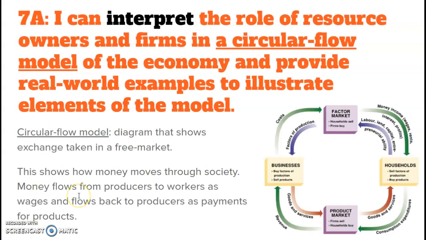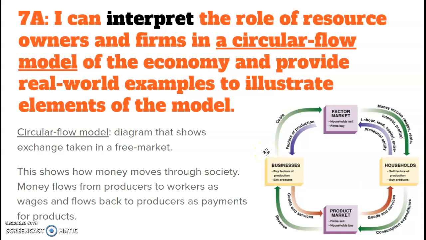Okay, the last standard that you are going to be retested on is 7A, which is: I can interpret the role of resource owners and firms in a circular flow model of the economy and provide real-world examples to illustrate elements of the model. The circular flow model is a diagram that shows exchange in a free market. You did an activity where you had to recreate the diagram of how the money flowed back and forth in the economy. This shows how money moves through society.